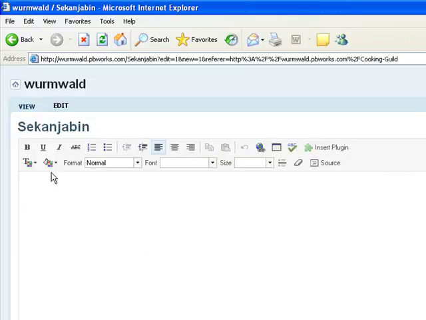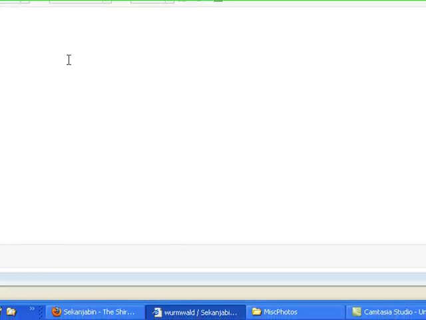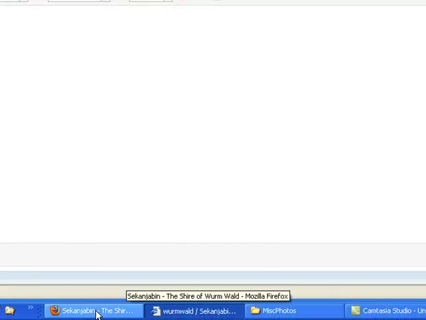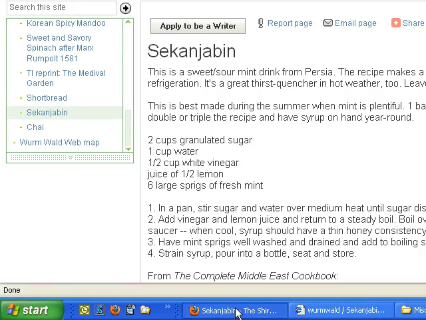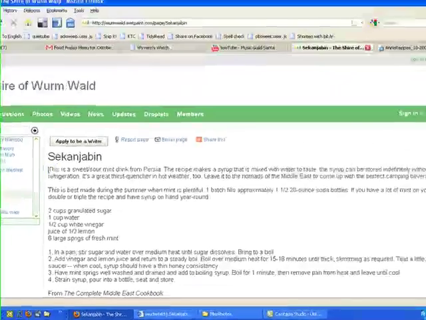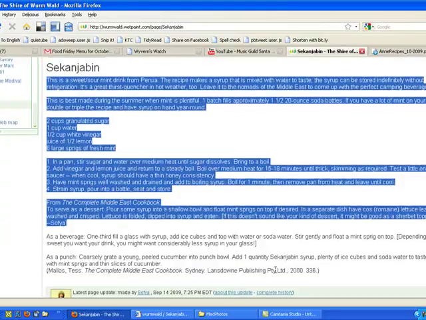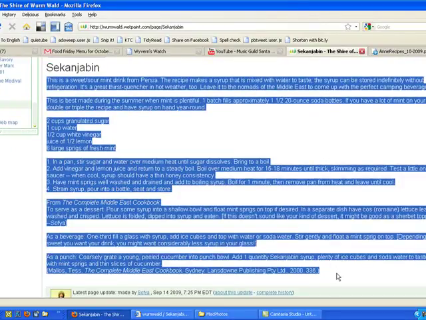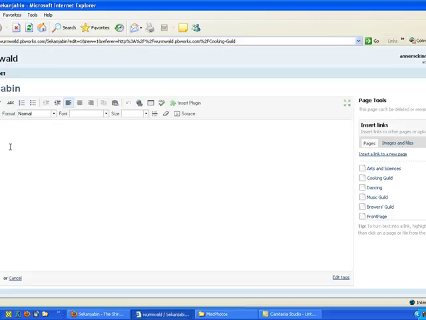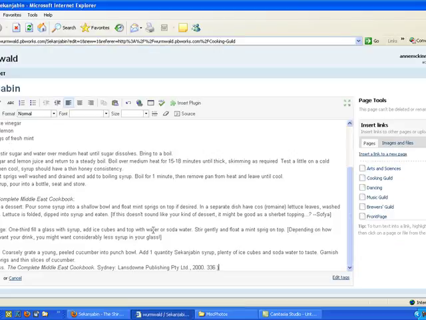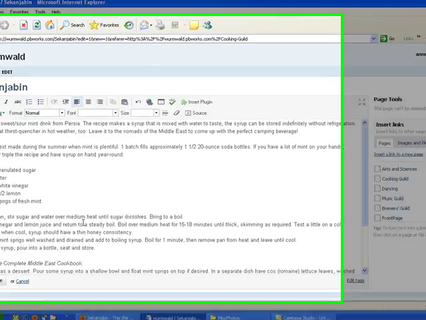Okay, now we are in an editable screen that you can see. It's like editing any sort of text document. A lot of these icons and buttons should look fairly familiar. Now, since I'm going to cheat, I already have this open in wet paint, so I'm just going to copy all of the content that I have down here and then paste it in here. And there we have this recipe.